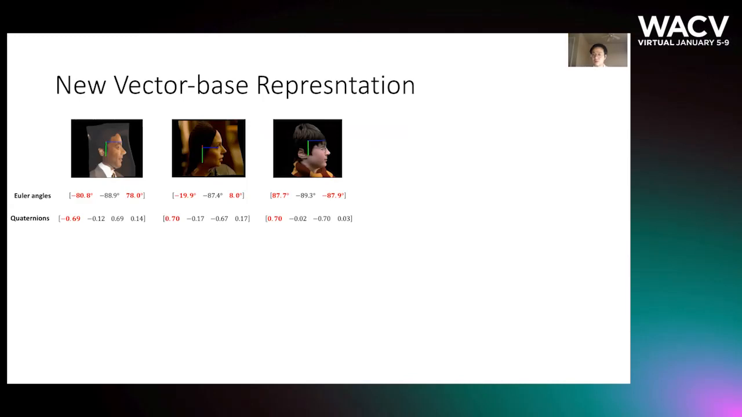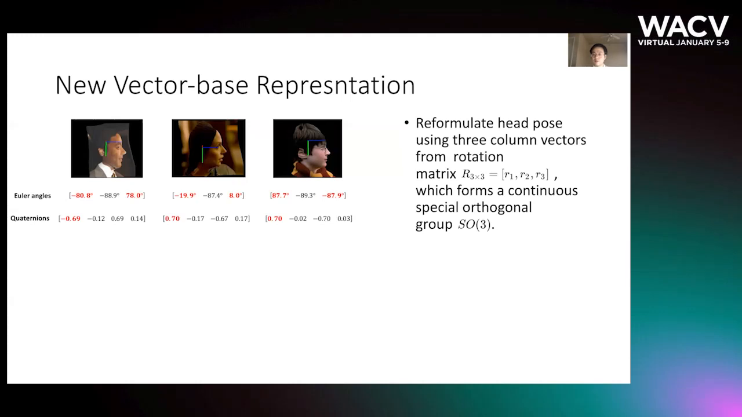Our contributions can be divided in two parts. First, we reformulate head pose representation using 3 column vectors from rotation matrices, which form a continuous spatial orthogonal group. If we look at the unit vector label here, every element now is close to each other, and then we can also easily tell that this representation is preferable.